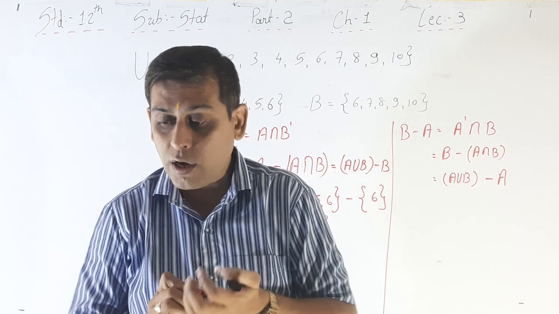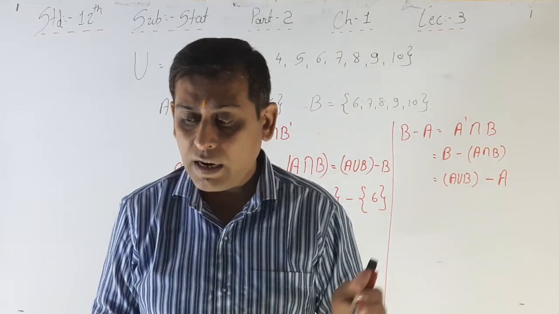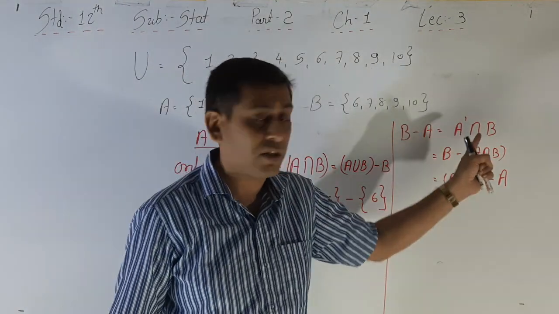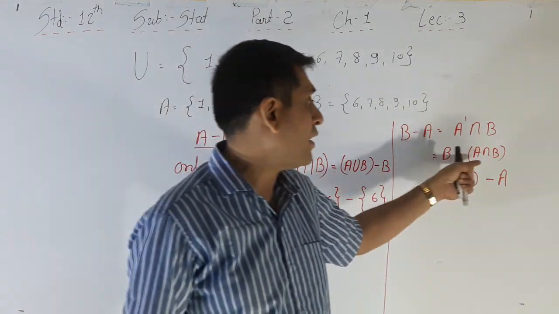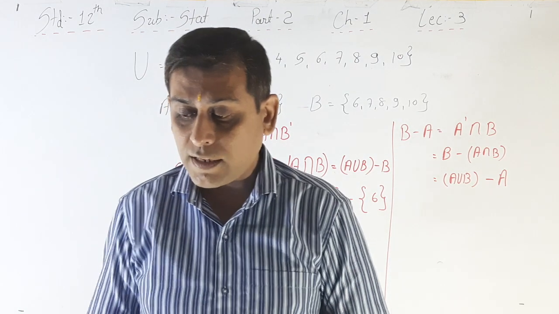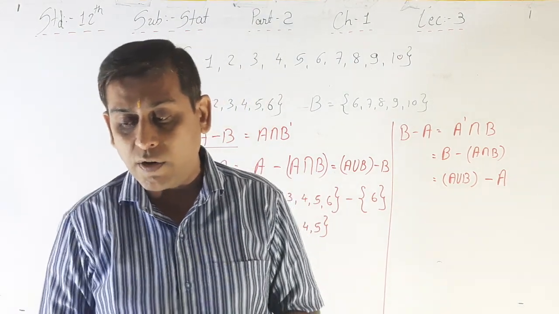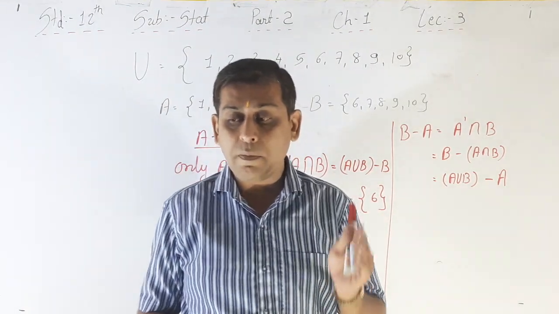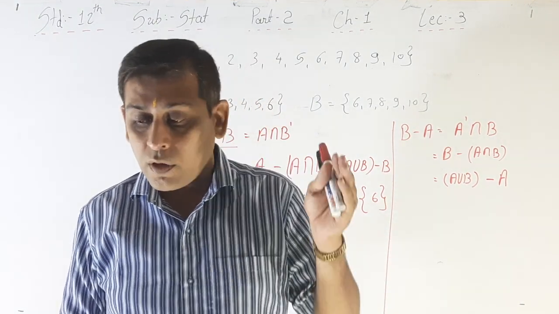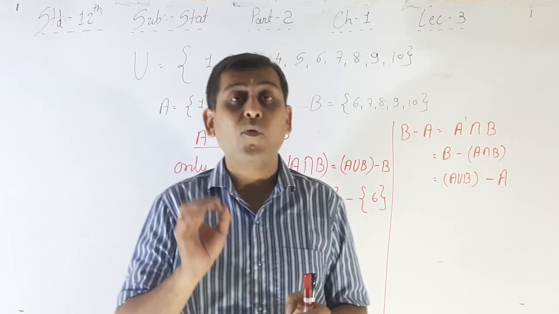So it is clear from the diagram given here that B minus A is equal to A dash intersection B, which is equal to B minus A intersection B, or equal to A union B minus A. Three formulas. The difference B minus A is the difference of events B and A: event B happens, but event A does not happen. Only event B. The word is only.